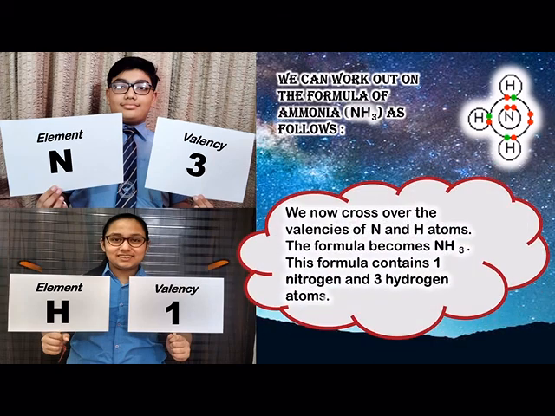We can now cross over the valencies of N and H atoms. The formula becomes NH3. This formula contains 1 nitrogen and 3 hydrogen atoms.